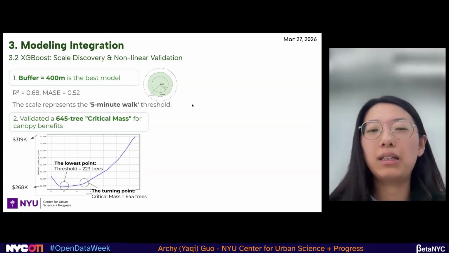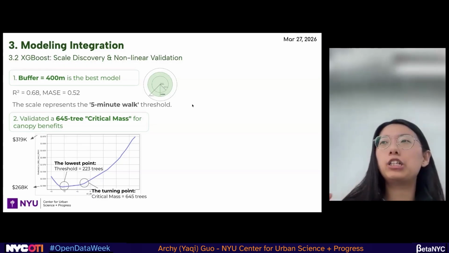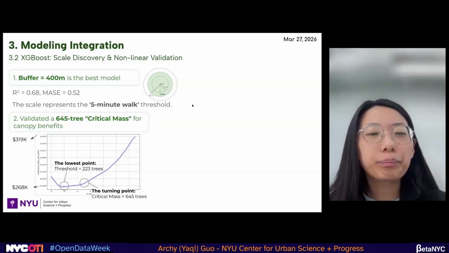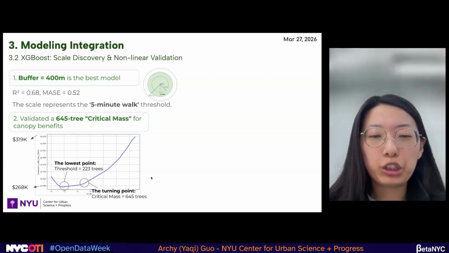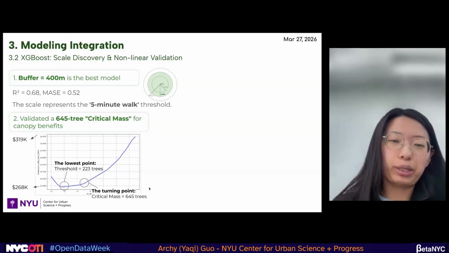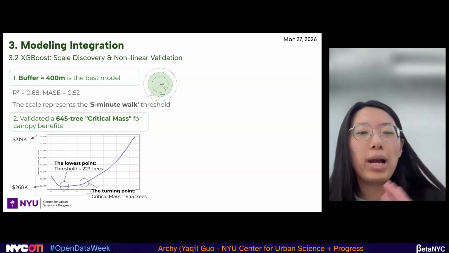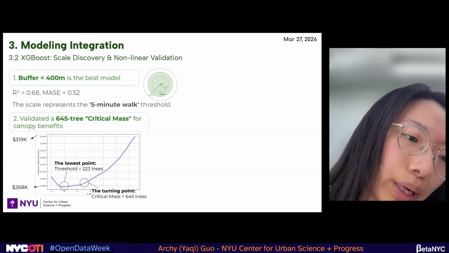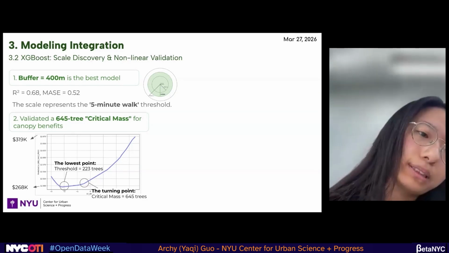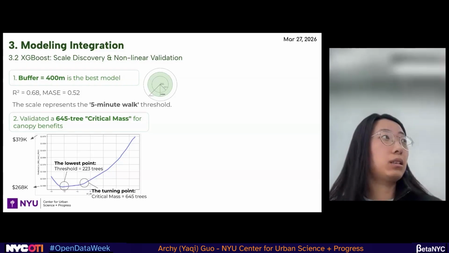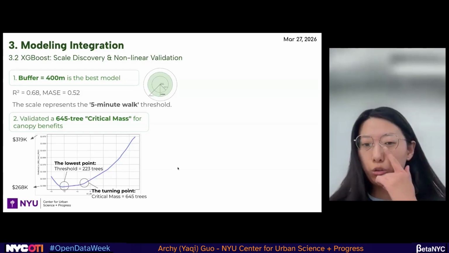The second interesting thing here is we can capture the nonlinear relationships with machine learning. Here the x-axis is street trees in the 400 meters scale, and the y-axis is our predicted logged housing price. We found a U shape here, which means it is not linear. We care about two things here.